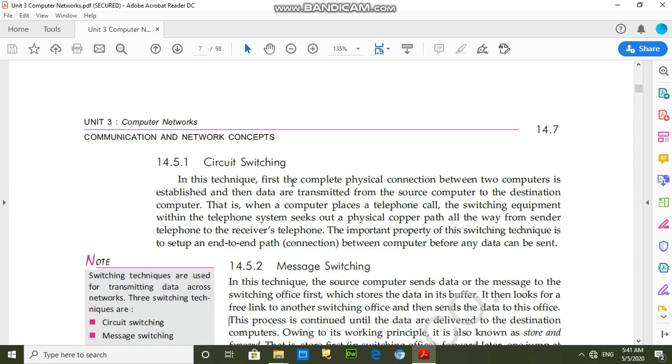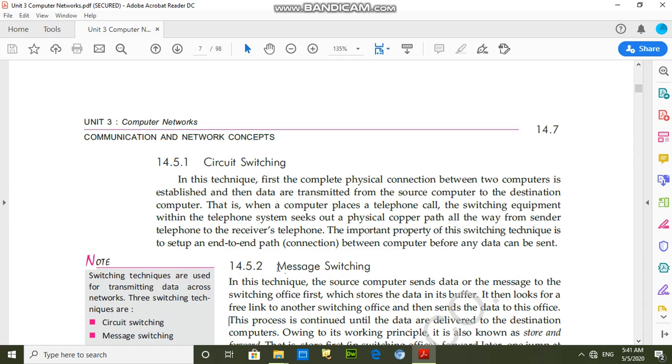Means if we are calling STD, local, and ISD, that will be a different cost. If we are using a local call, then the call rate will be very cheap, but when we are using ISD calls, that call rate will be very costly. So this is the example of circuit switching. In circuit switching, without establishing a physical link, we can't communicate.